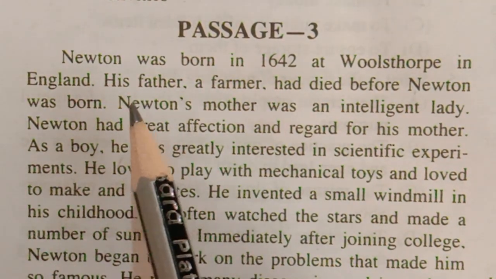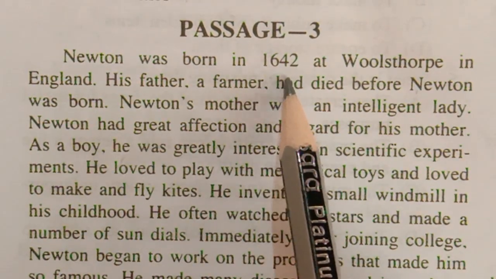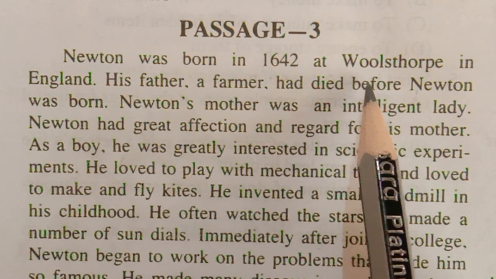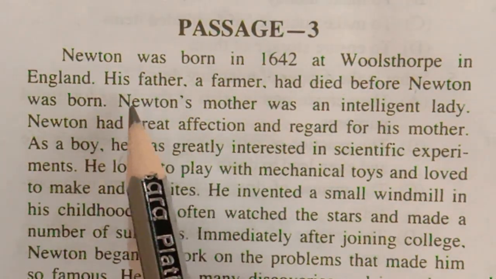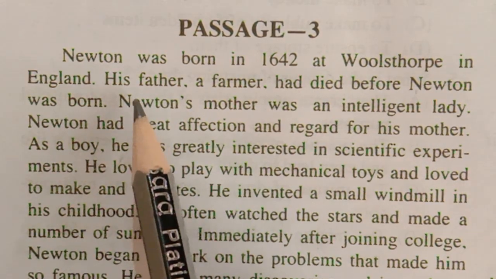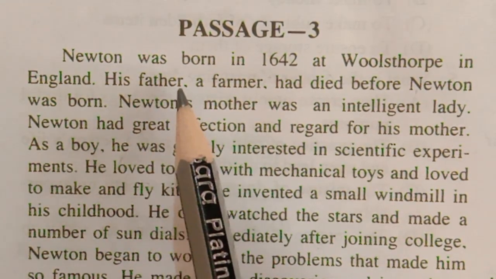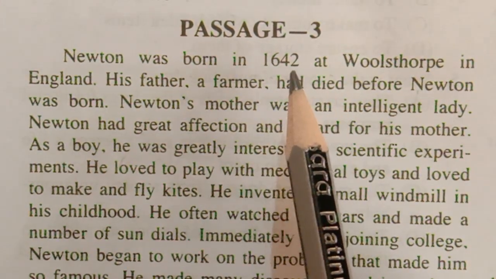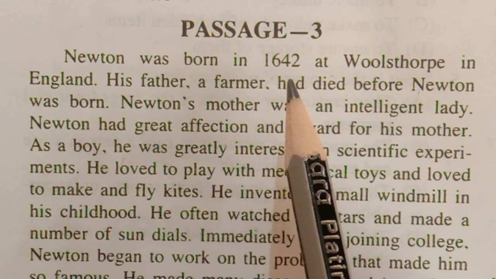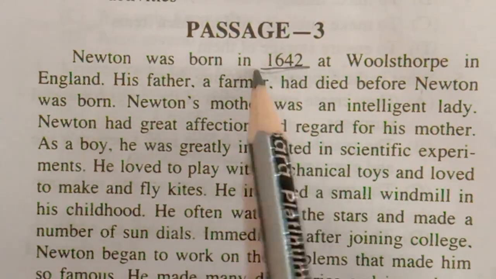Students, let us see. Newton was born in 1642 at Woolsthorpe in England. So here the passage is about Isaac Newton. He was born in 1642. You may see that the first question was: when was Newton born? So this is important, and you have to mark it out.